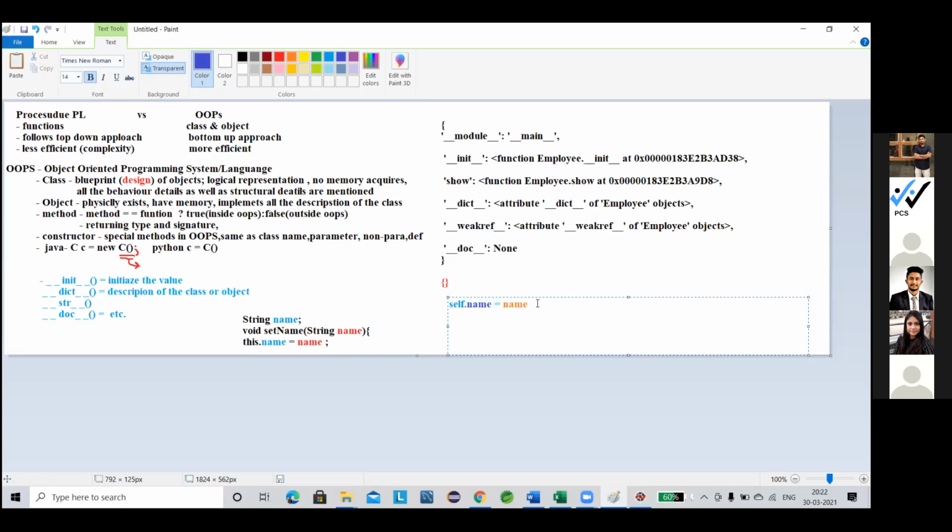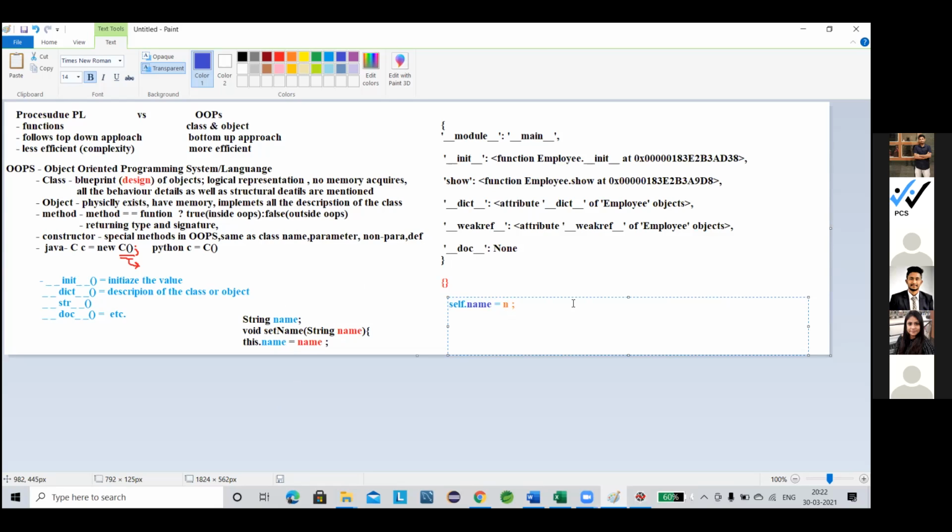Now you can ask me one thing. In Java, if the parameter is different, then we don't need to use the this keyword; we only use it if the name is the same. Now if I use that format in Python, do we have to declare self or not? Yes, you have to declare self, because self.name represents the class data member, and this name comes from the argument from the constructor, from the object creation.